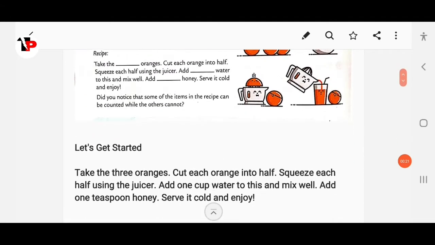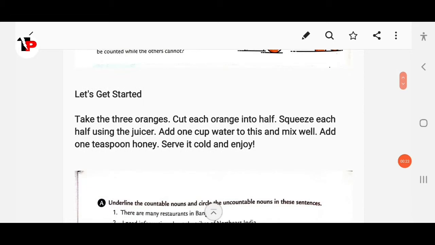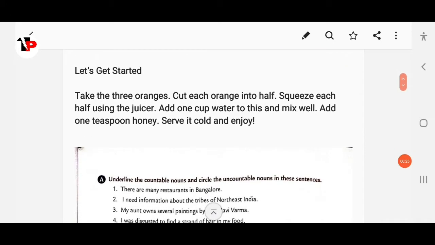Okay, so here is the answer. Take 3 oranges, cut each orange into half, squeeze each half using the juicer. Then add 1 glass of water to this and mix well. Add 1 teaspoon of honey. Serve it cold and enjoy.